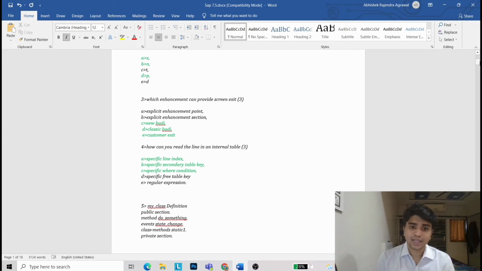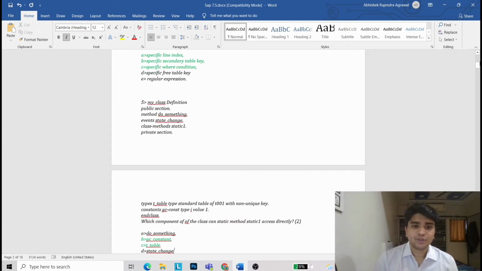How can you read the line in internal table? So specify line index, specify secondary table key, or specify where condition. By using specify line index, by using specify secondary table key, and by using specify where condition, you can read the line in internal table.